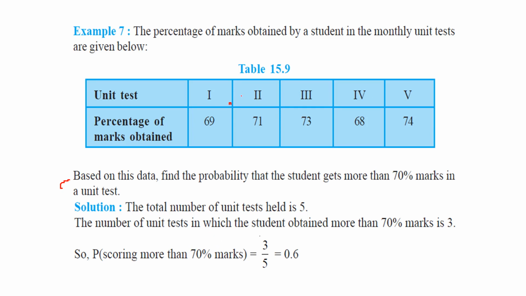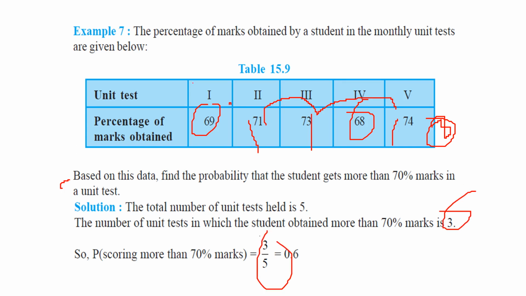So the number of unit tests in which he scored more than 70% marks: you see here, the total number of unit tests is 5, and the total unit tests where he scored more than 70 are 1, 2 and 3, because 69 and 68 are below 70. So 71, 73, 74, so there are 3 possibilities, or 3 trials where the event has occurred. And what is the total number of tests? 5. So 3 by 5 is the probability, 0.6.